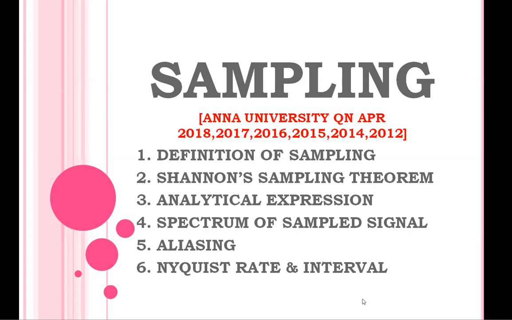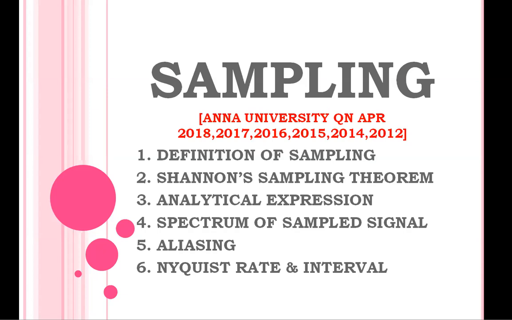Okay, so previously, in the first unit, signals and systems, we studied the classification of signals and systems. In the second unit, analysis of continuous time signals, we discussed using three mathematical tools: Fourier series, Fourier transform and Laplace transform.